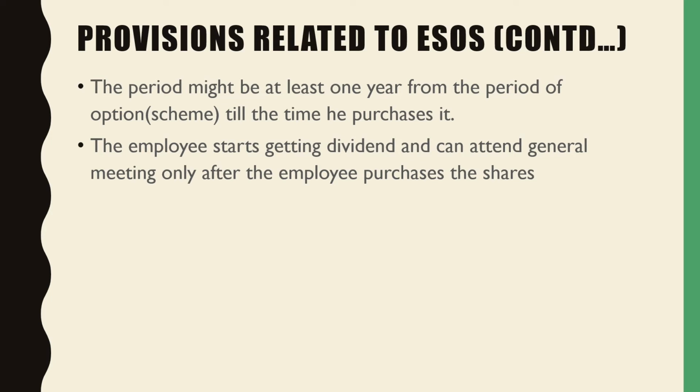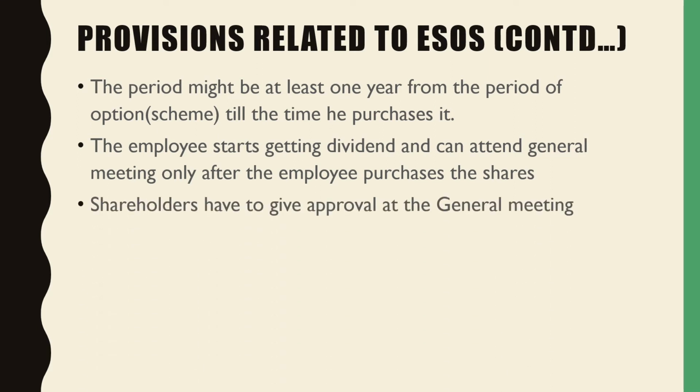Therefore, this employee has to first become the shareholder, and only then can he start attending the general meetings. Shareholders have to give approval at the general meeting. That is, the existing members of the company have to give approval. A resolution has to be passed at the general meeting, and only after this approval has been received from the existing shareholders can the scheme be introduced.